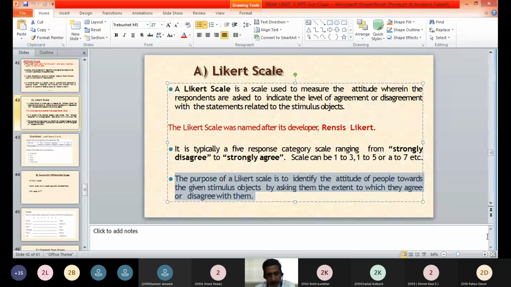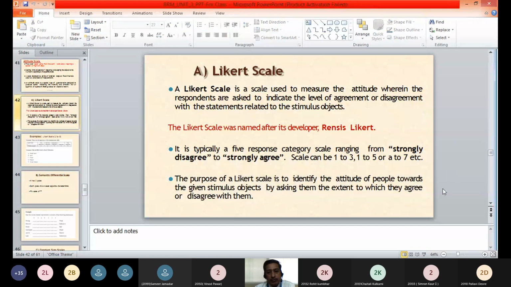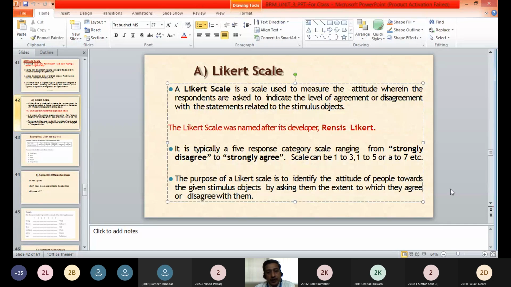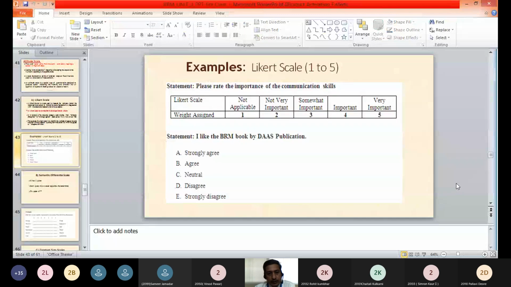So certain statements are presented to the respondents, and they are asked to represent their opinion in categories ranging from a 3-point scale to a 7-point scale, wherein the categories may be strongly disagree to strongly agree. Depending upon how many points the scale has, we have different categories or levels in which we want the answer of the respondent. We'll take an example so that it will be more clear to you.